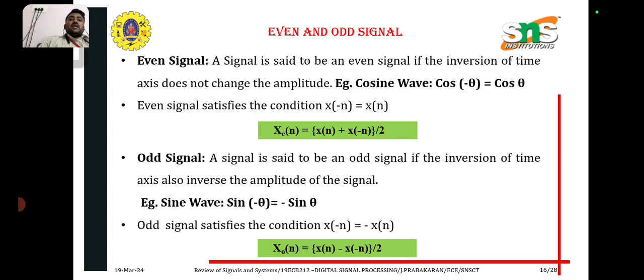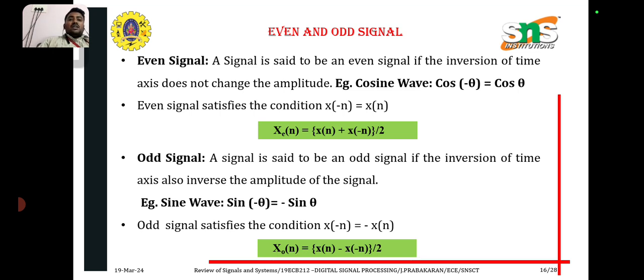A signal is said to be an even signal if the inversion of time axis does not change the amplitude. Example of even signal is cosine signal: cos minus theta equal to cos theta. Even signal satisfy the condition x of minus n equal to x of n. When we find the even part of the signal, we have to use x even of n equal to x of n plus x of minus n divided by 2 formula.